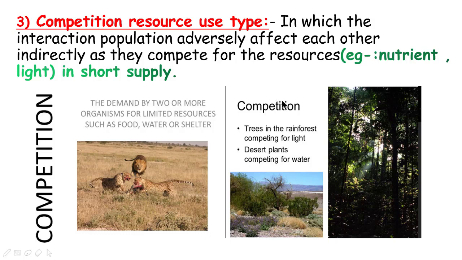And in these plants, mainly found in the tropical rainforest or evergreen forest, there is great competition among the plants also, because the plants that have long leaves get more light than those plants that are so short that they are unable to get a sufficient supply of light. And desert plants are competing for water.